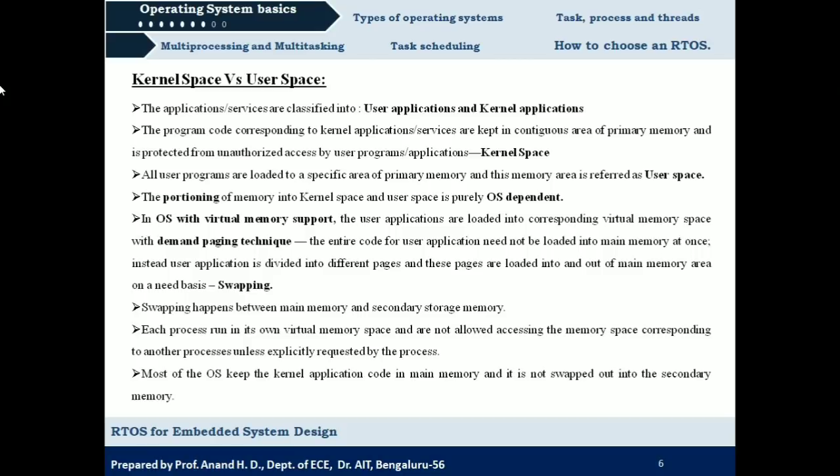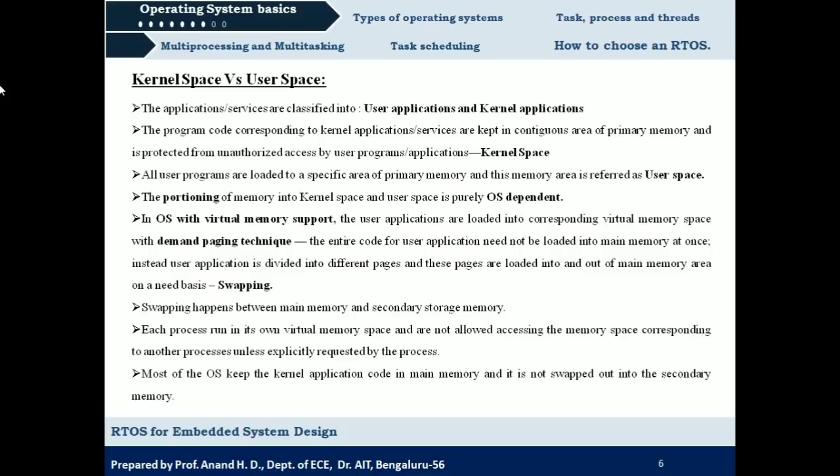And one more thing: if the operating system we have considered supports virtual memory, then the user applications will be loaded into the corresponding virtual memory space with the demand paging technique. So the code related to any user application will be loaded into primary memory through a process called demand paging.